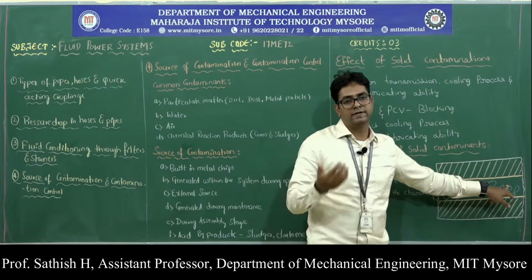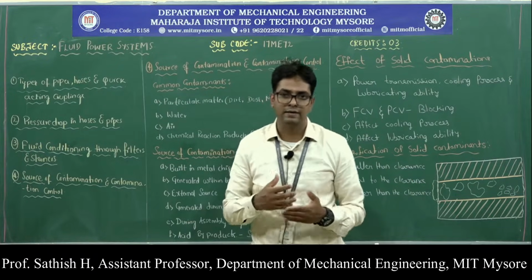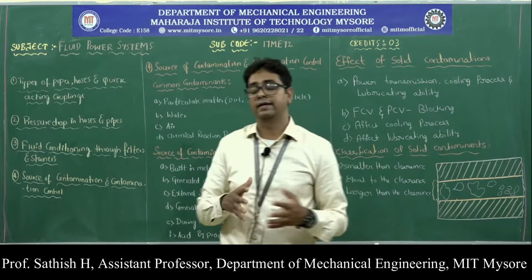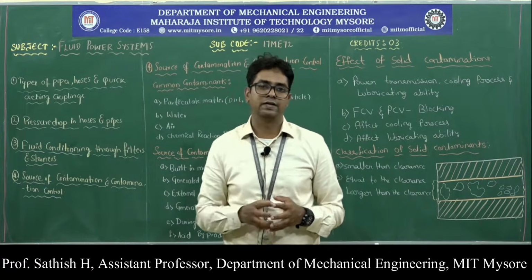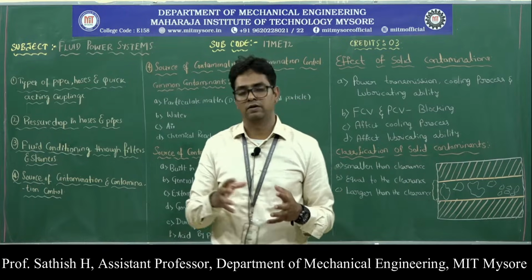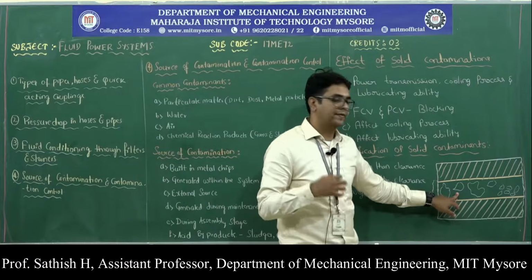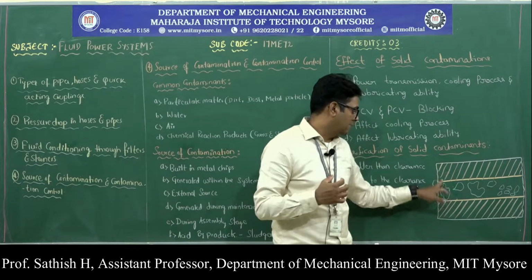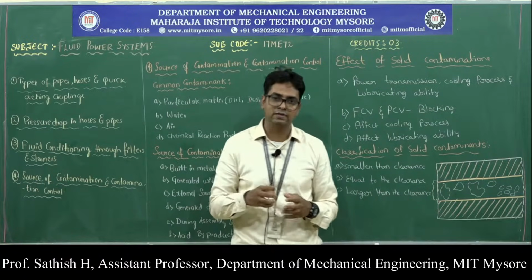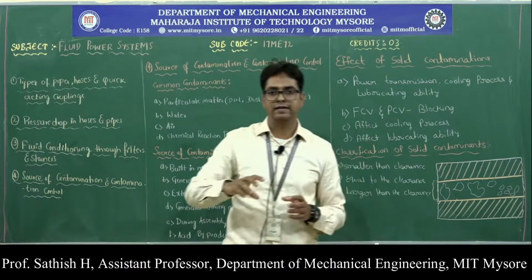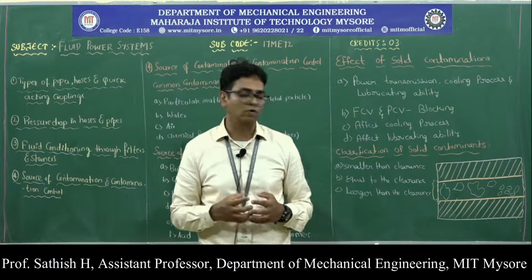Over the period of operation, they tend to block the flow of the fluid inside the clearance, and this will affect the lubricating capability inside the clearance. And when the particle size is larger than the clearance, this will also block the flow of the fluid into the clearance. So that will affect the lubrication of the moving parts.